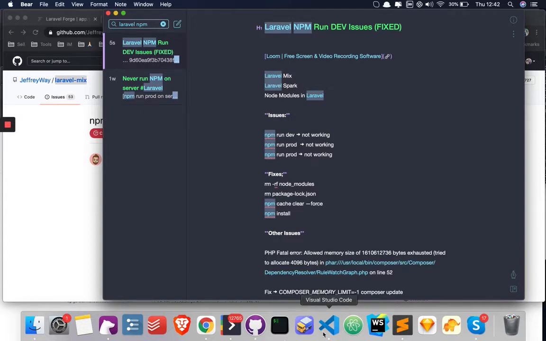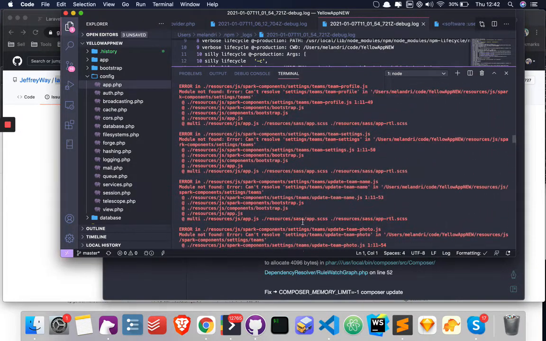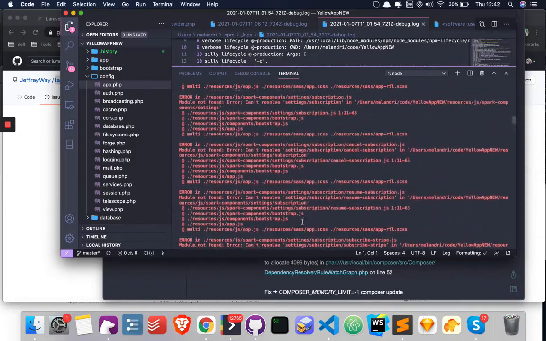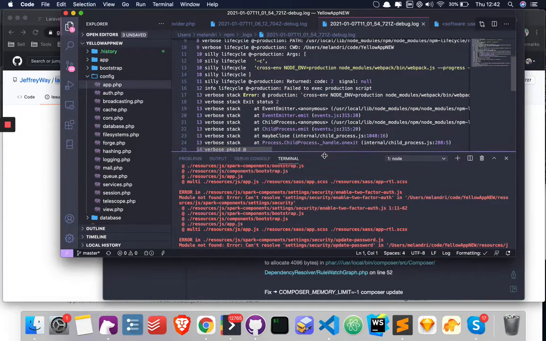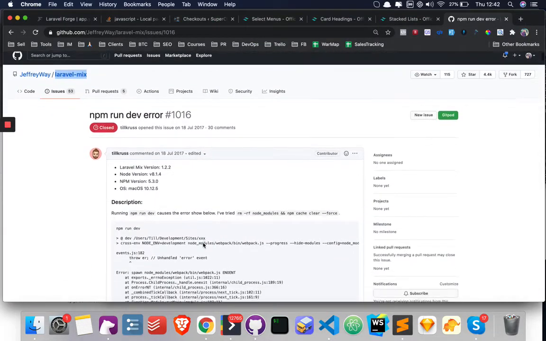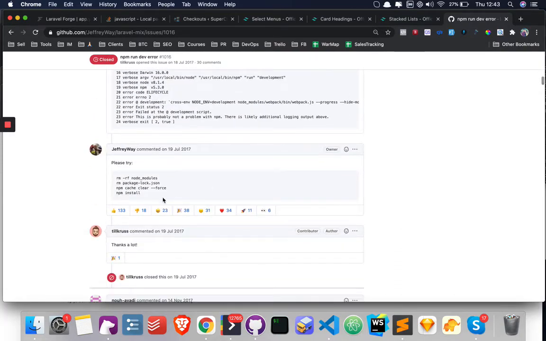Every time I ran npm run dev or npm run watch to compile the Vue.js and JS files that I've been working on, it just kept running into these issues. When I started looking at the log, I tried copy pasting a few things to find out why it's not compiling. I saw a few suggestions from other people having a similar issue, like removing the node modules that were just installed, removing package-lock.json if it was installed, clearing the npm cache, and then reinstalling. But I kept on running into issues.